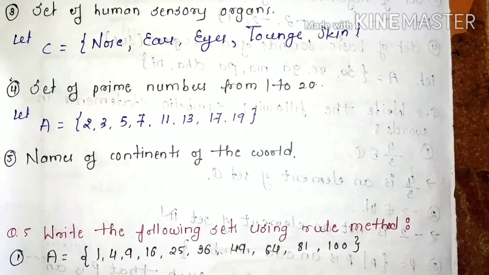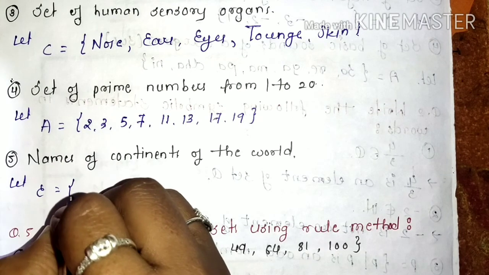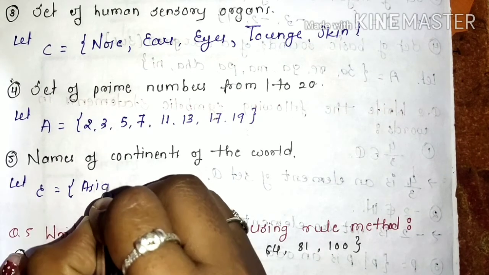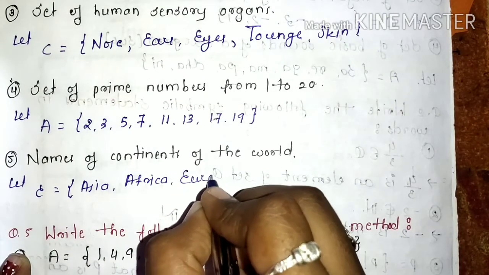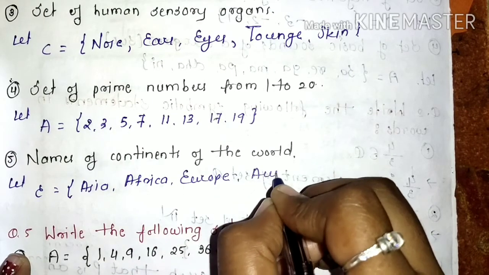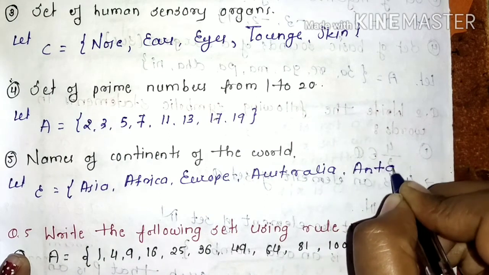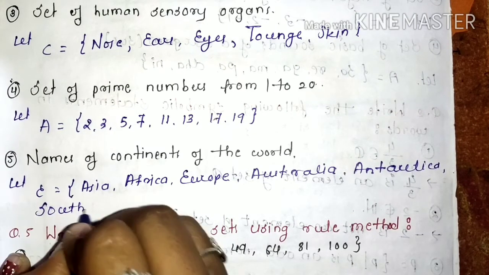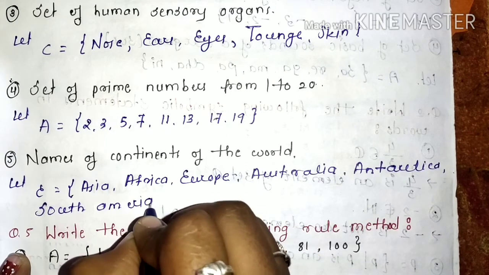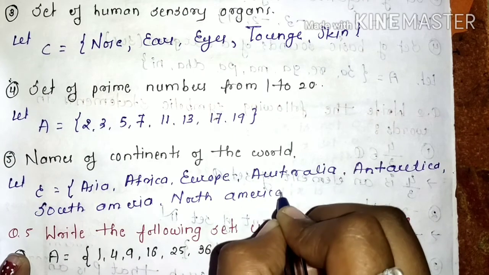Next, name of the continents of the world. So what are the continents of the world? Let us denote it by the capital E. The continents are Asia, Africa, Europe, Australia, Antarctica, South America and North America. These are the continents of the world.